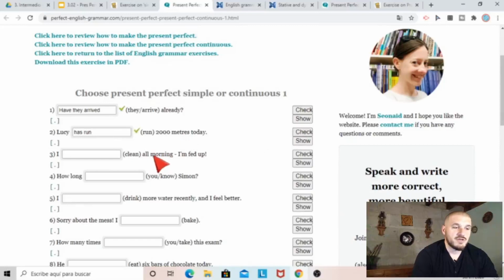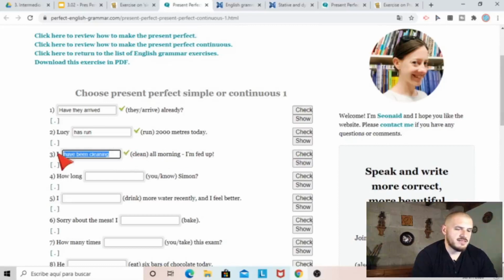All morning. So this could continue now, okay? Possibly. So I clean all morning. I am fed up. I'm annoyed. Estoy molesto. Entonces creo que sigue la acción ahorita, ¿no? So I'm going to say I have been cleaning all morning. Let's check that one. Okay, great.